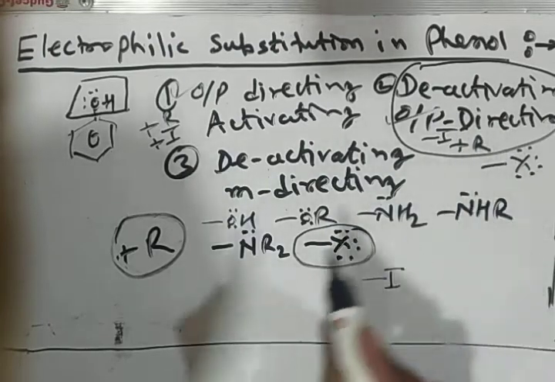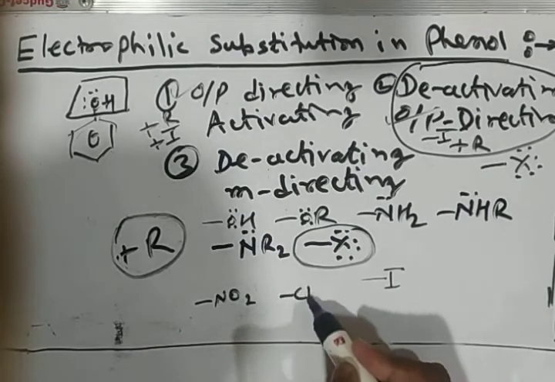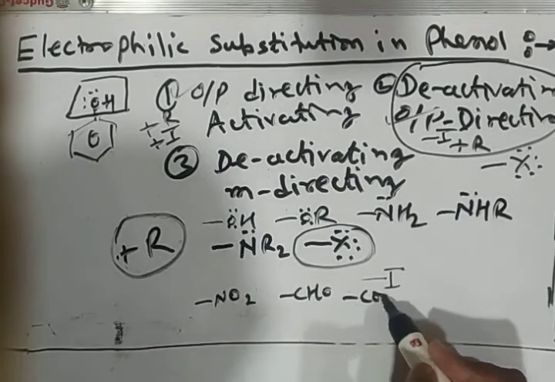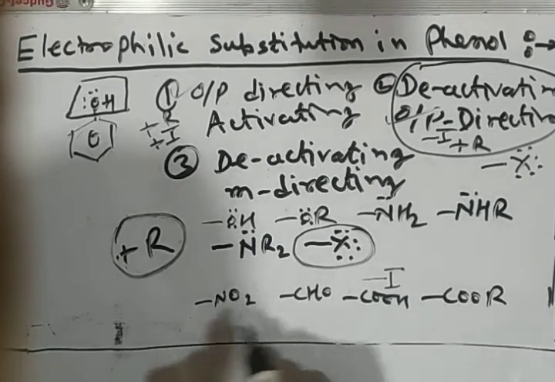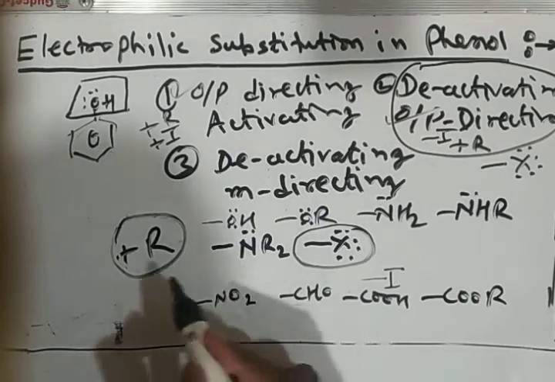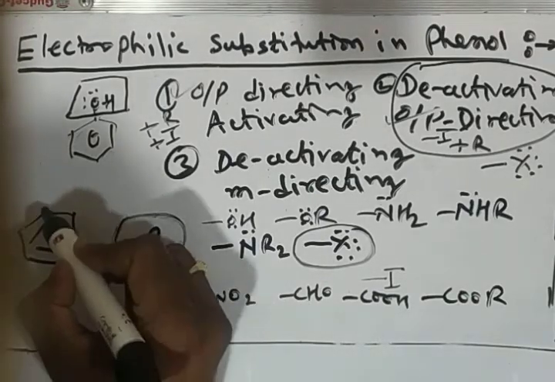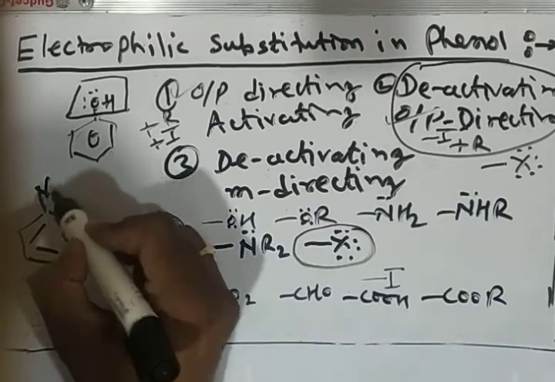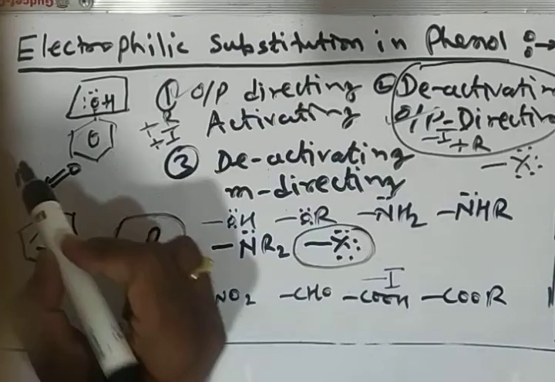And the groups like NO2, CHO, COOH, COOR, meaning in these groups the atom attached to the benzene ring has a pi bond with a more electronegative atom.